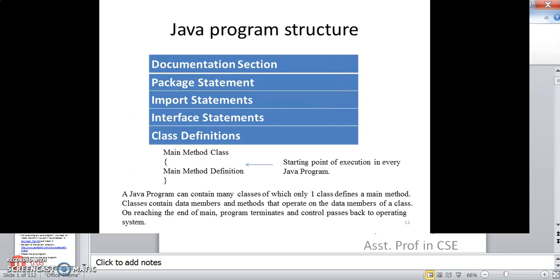So this is the Java program structure. The documentation section is there. The package statement is there. Then the import statement. Interface statements are there.